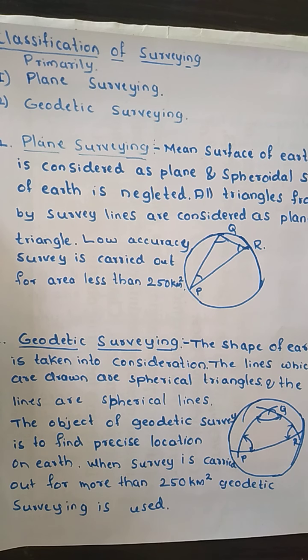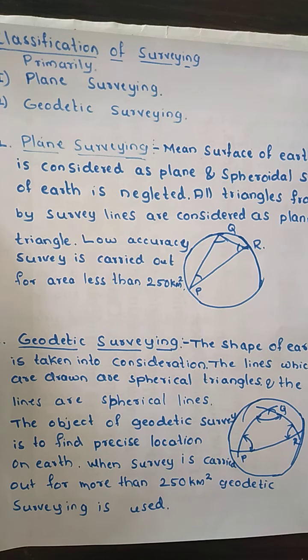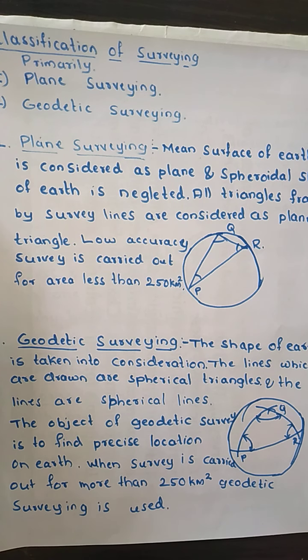Then we classify it based upon the object of a survey, that is engineering survey, military survey, mine survey, and geological and archaeological survey. Then we classify it based upon the instruments used, in which we have 8 types. After that, we are going to study the different principles of surveying. Here we have two principles that we will study in today's class. Now, basically we are going to classify surveying into two types.